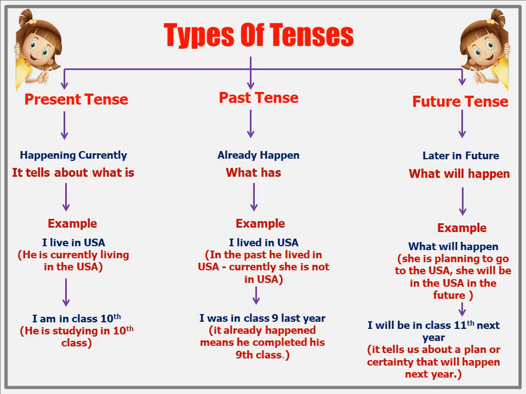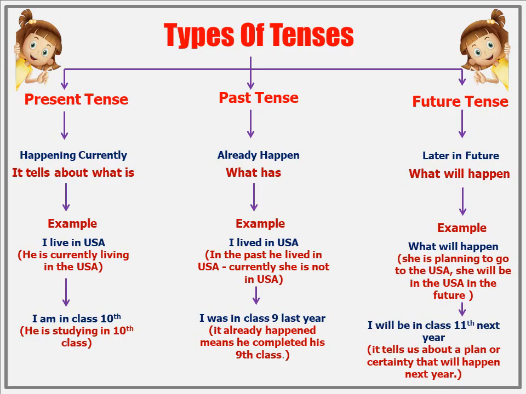Let's read the second example. I am in class 10th. He is studying in 10th class. Right now, he's learning, doing homework, or maybe giving a science test. Past tense. The past tense tells us about what already happened. It tells us about things that are over, finished, like a closed storybook.